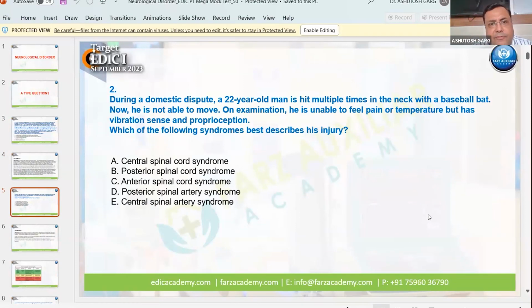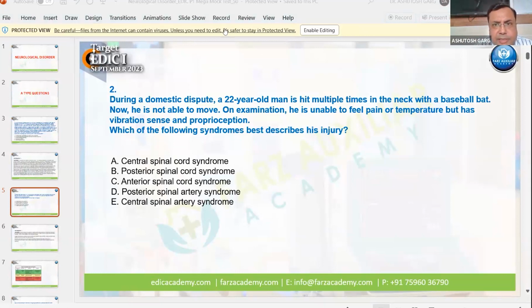All the topics I have covered in this domain are very, very important from the EDIC point of view. They always ask questions from these topics from the neurological disorder domain. One is metabolic encephalopathy or corrected sodium or CPM, central pontine myelinolysis. If you want, you can write the topics down also. We call these topics high yield topics. High yield topics means questions will be asked from one or another of these topics.